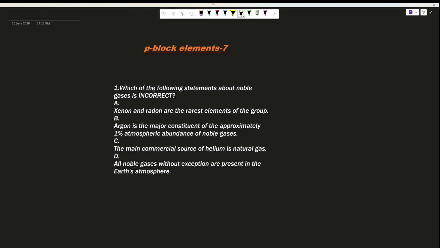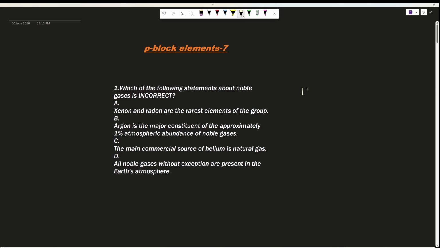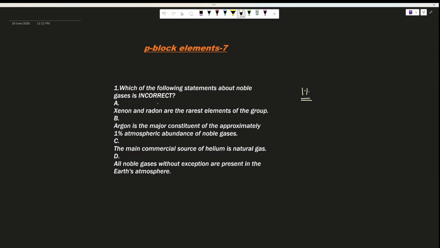Which of the following statements about noble gases is incorrect? So first one, xenon and radon are the rarest elements of the group. Yes, that is true. And argon is the major constituent of the approximately 1% atmospheric abundance of noble gases. Yes, that is also true here. See, when you consider all the noble gases together, they make 1% of atmospheric abundance. In that, argon is the major constituent, and xenon and radon are the rarest elements in that particular